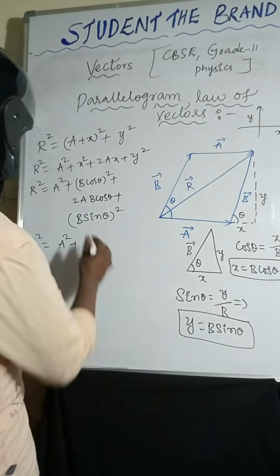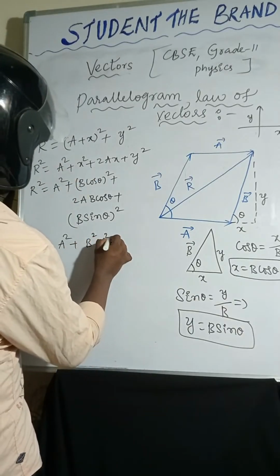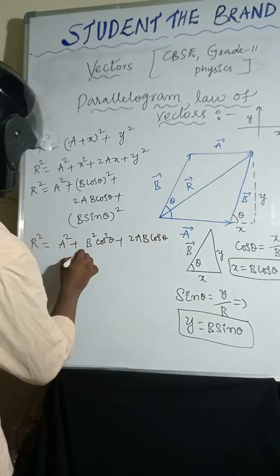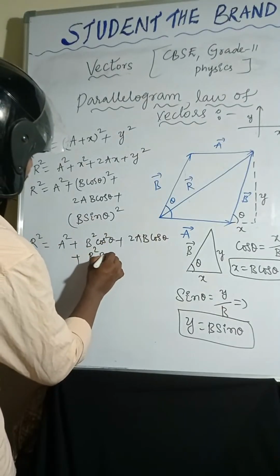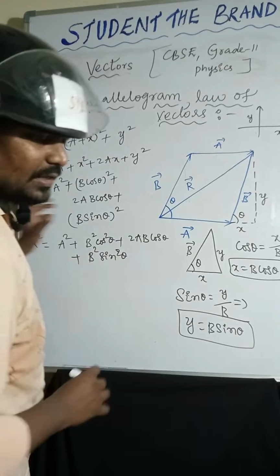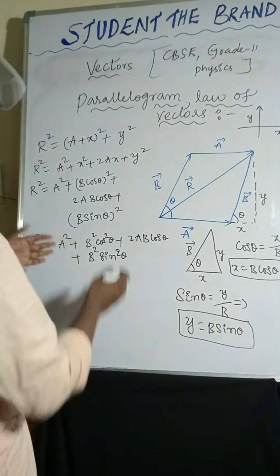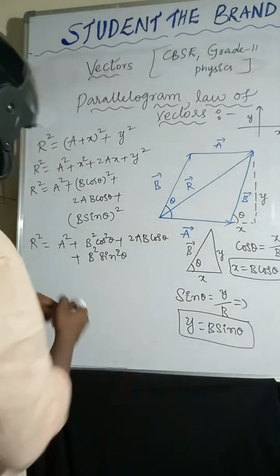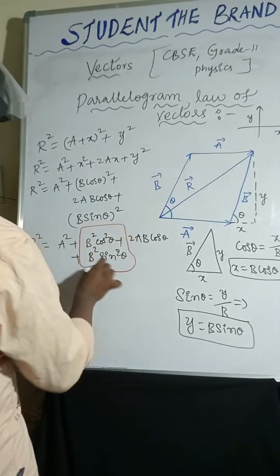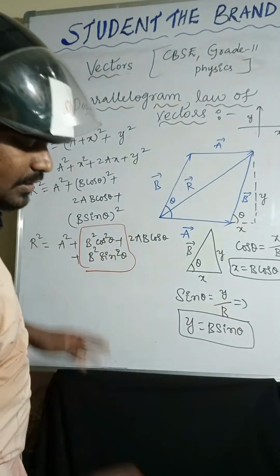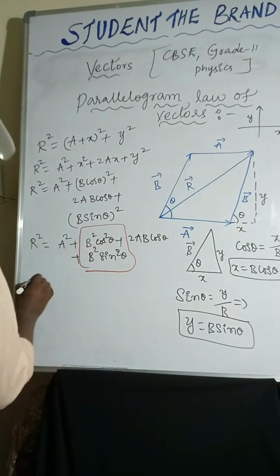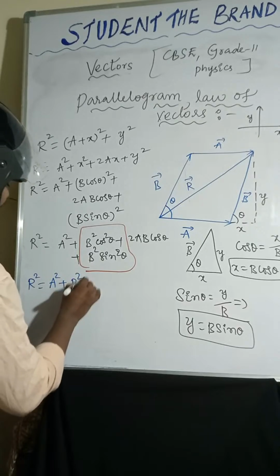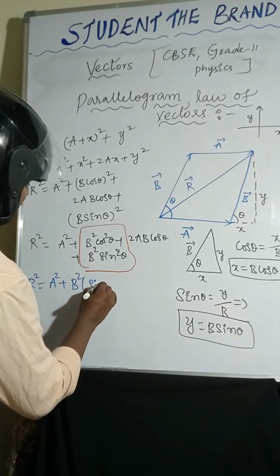a square plus b square cos square theta, plus 2ab cos theta, plus b square sin square theta. Now I am considering these two terms. In these two, we can take b square common. So r square equal to a square plus b square (sin square theta plus cos square theta).